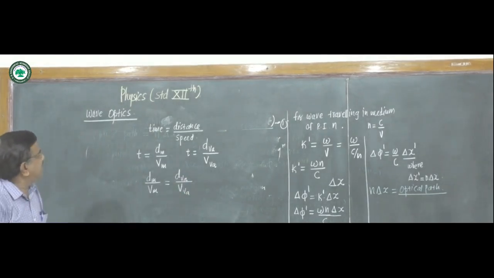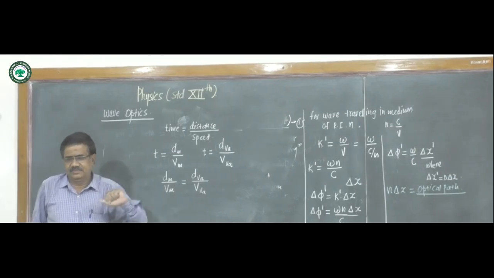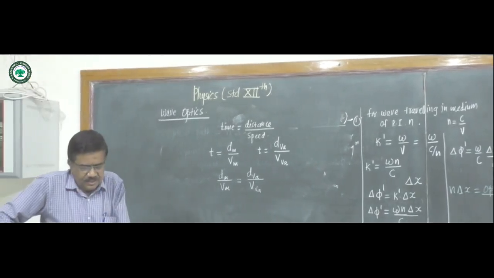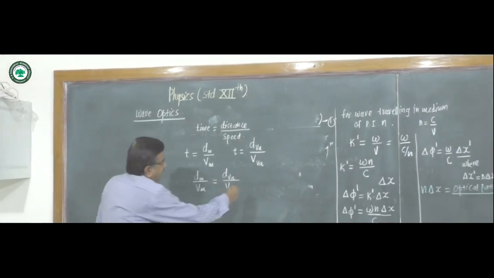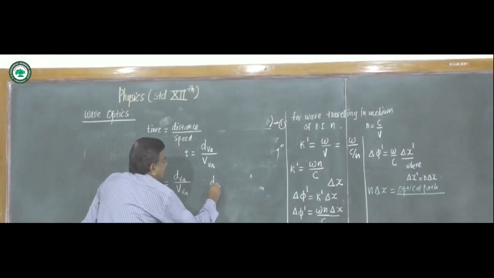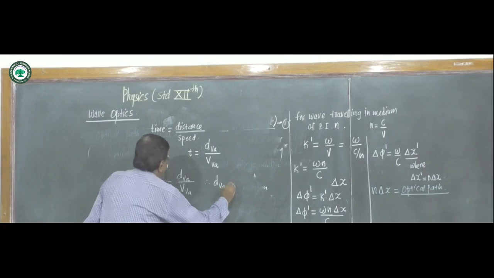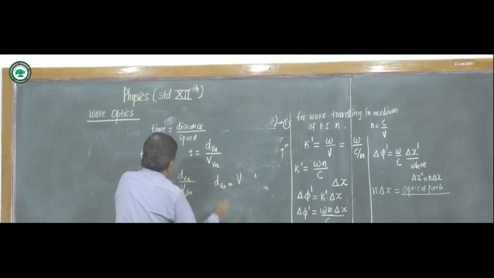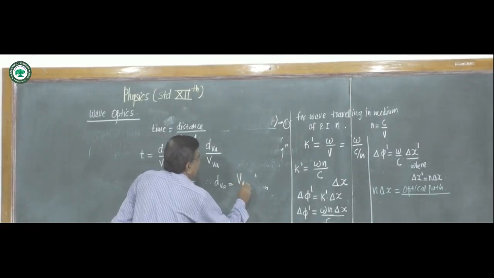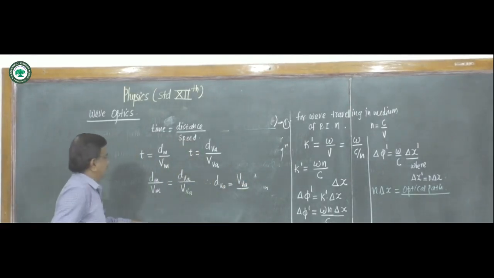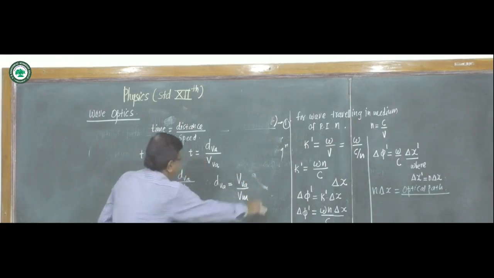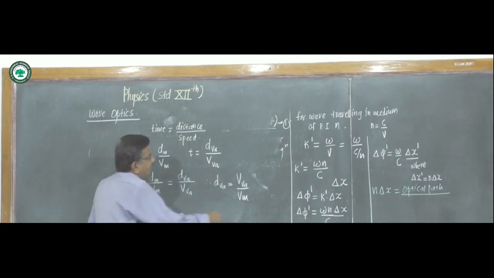But optical path is the distance in vacuum. Therefore, distance in vacuum is equal to velocity in vacuum upon velocity in medium into distance in medium.